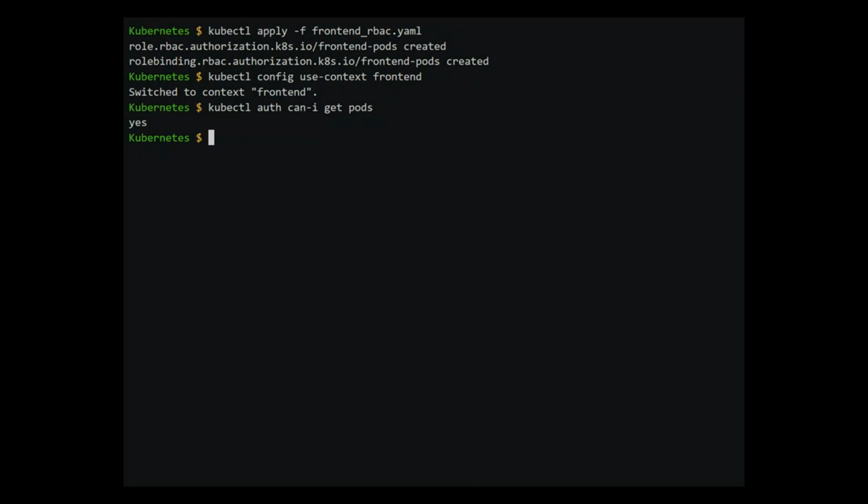The current namespace is frontend since that is what we changed the context to. The frontend user can list pods in the frontend namespace, so it replies with yes. Let's check if it can get pods in the backend namespace. To do that, type in kubectl auth can I get pods namespace equals backend. This says no, since the frontend user does not have access to list pods from the backend namespace.